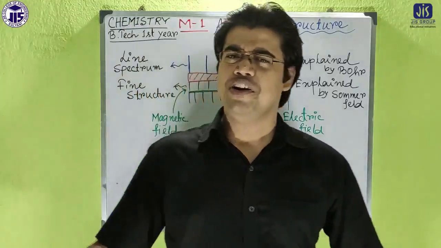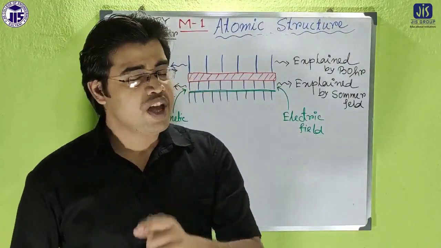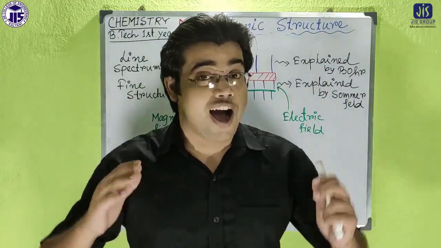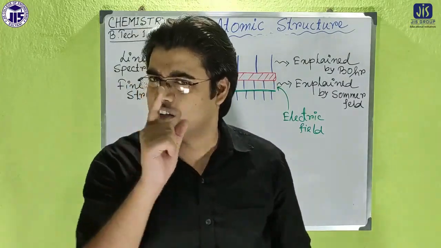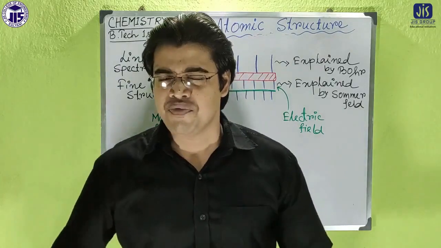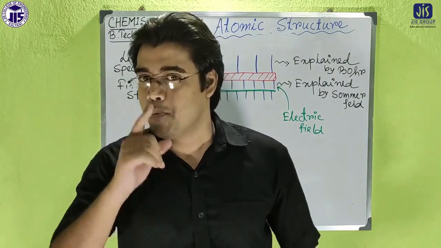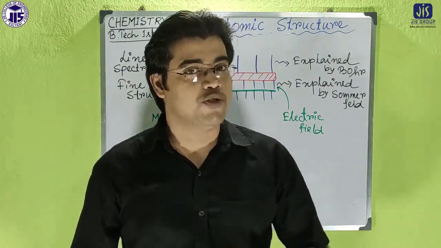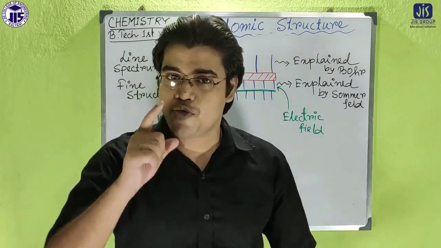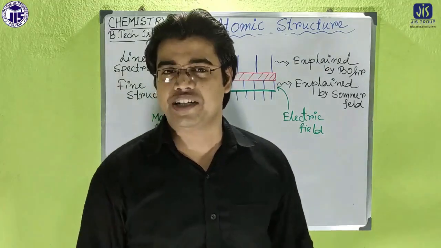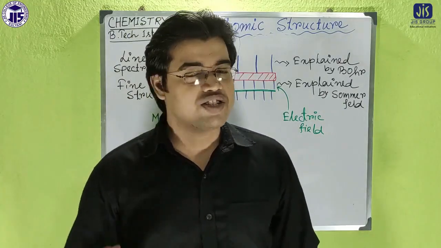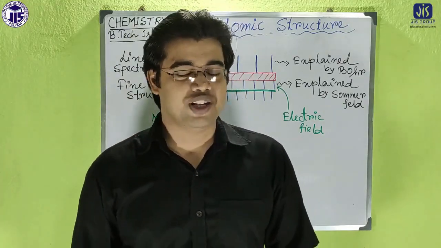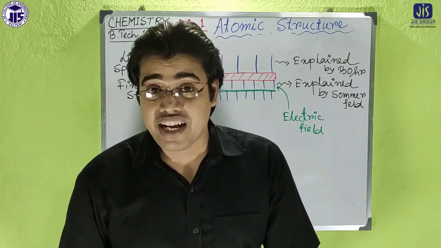Students, we have already discussed the Rutherford model, and how Niels Bohr solved the problems of the Rutherford model. Then there were some problems of the Bohr model also. Then Sommerfeld came to the field and nicely explained the drawbacks of the Bohr model.